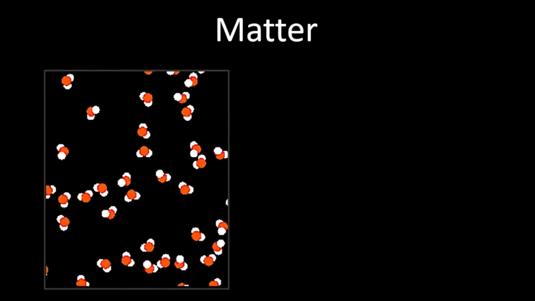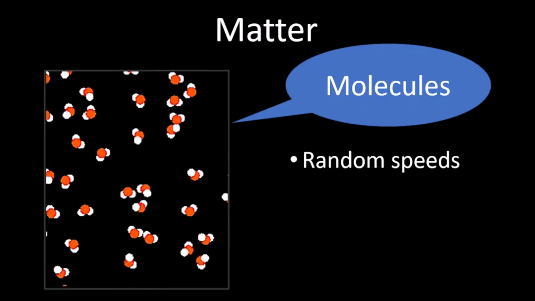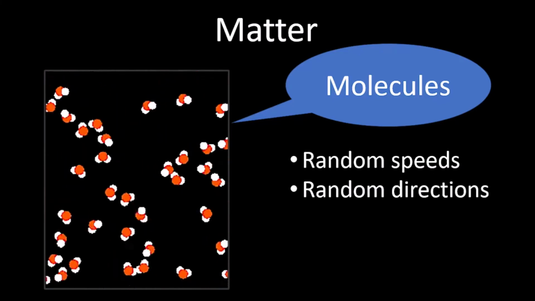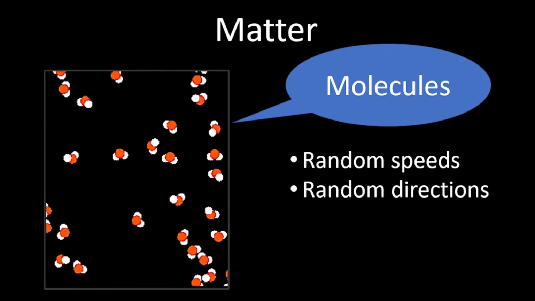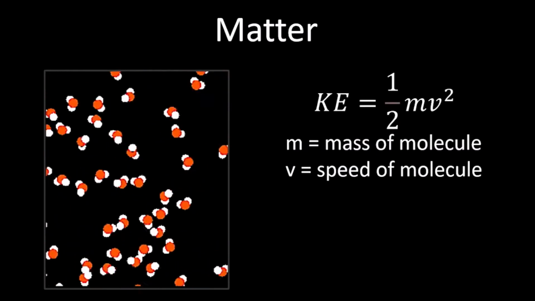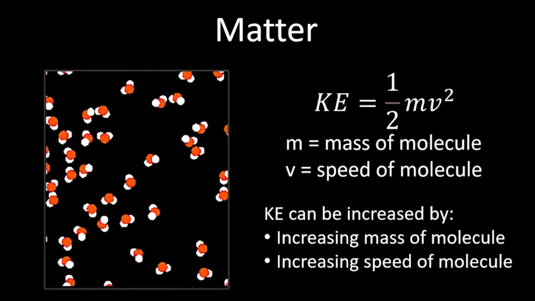First, we need to talk about what makes things hot or cold. Everything that we can see and touch is called matter. Matter is made up of extremely tiny particles called molecules. These molecules are moving at random speeds in random directions. Molecules at a higher speed will have a higher amount of kinetic energy. Kinetic energy is given by this formula. The kinetic energy can be increased by increasing the mass or the speed of the molecules.